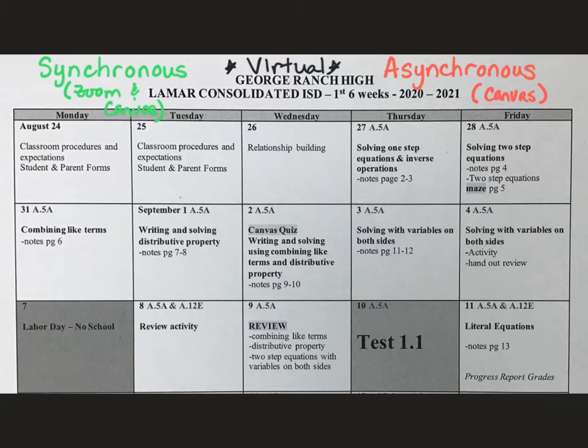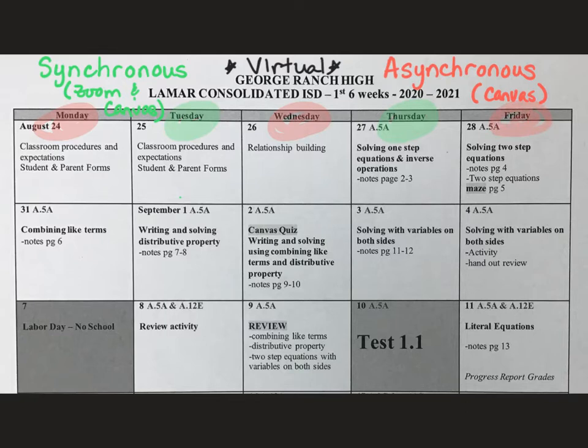Okay, so based on content area at George Ranch, the days will be different. So for an example, in the math department, we have our synchronous days as Tuesdays and Thursdays. Okay, so on those days, you will have a Zoom conference call, and you will also be required to log into Canvas for any other assignments that need to be completed. Then we have our asynchronous days for our virtual learners. Those days are Mondays, Wednesdays, and Fridays.